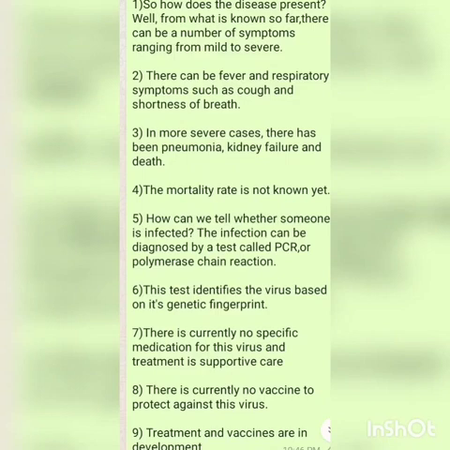How can we tell whether someone is infected? The infection can be diagnosed by a test called PCR, or polymerase chain reaction. This test identifies the virus based on its genetic fingerprint. There is currently no specific medication for this virus and treatment is supportive care. There is currently no vaccine to protect against this virus. Treatment and vaccines are in development.